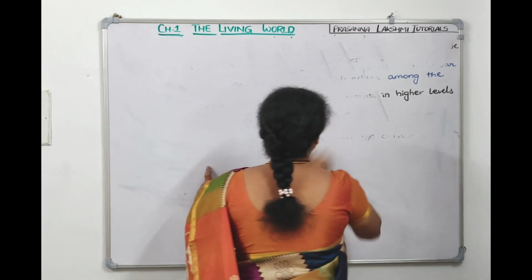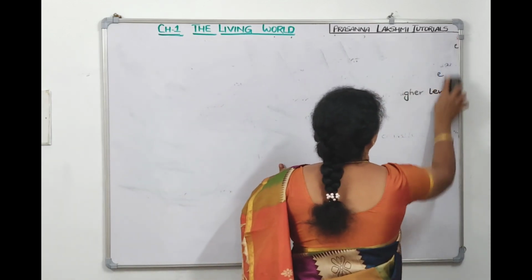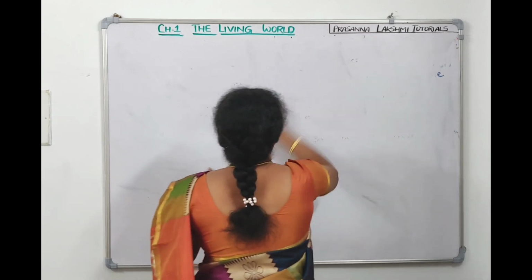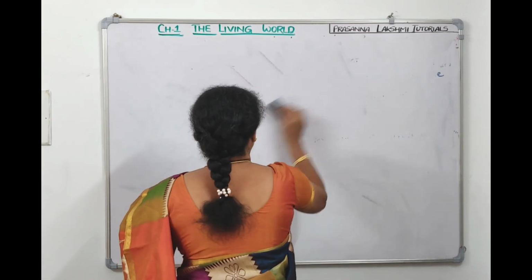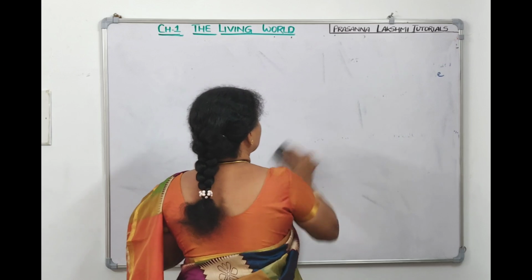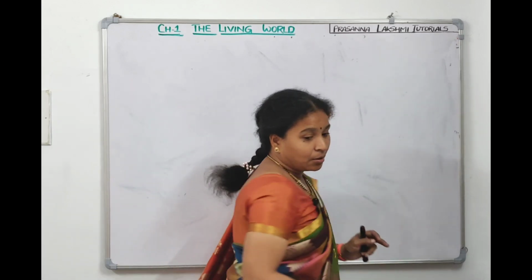What is diversity, do you think? Diversity means having various types of organisms, right? Now, on the earth, it's not a small thing. It is a big system, right?